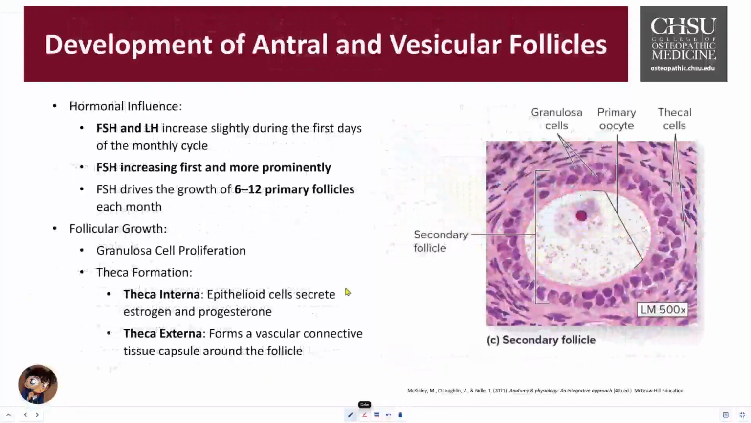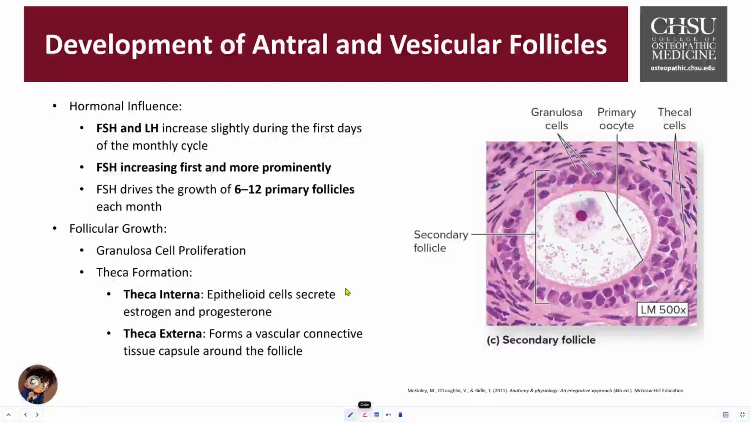Now let's take a look at the hormonal influence on follicular development. At the beginning of the monthly sex cycle, the pituitary gland increases secretion of FSH and LH. FSH rises a little bit more prominently. This initiates the growth of about 6 to 12 different follicles during that cycle. And then LH plays a central role in the later stages of follicular maturation and the pushing out of ovulation.